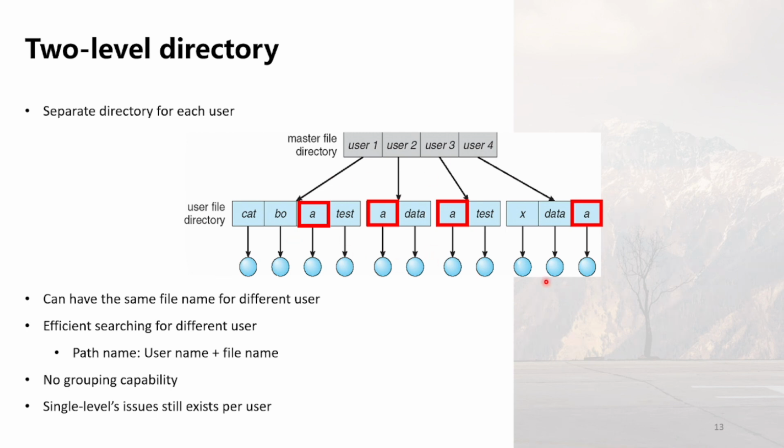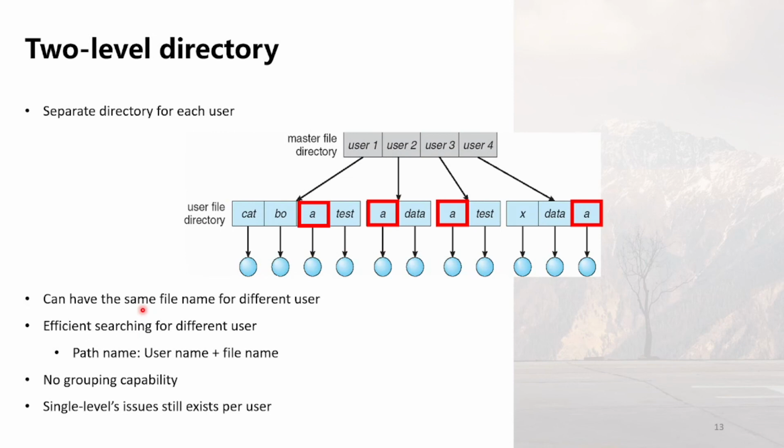The diagram illustrates the master file directory branching out to individual directories for user 1 through user 4. Under each user directory, a file named A is listed, showcasing that users can have files with identical names without any issues.